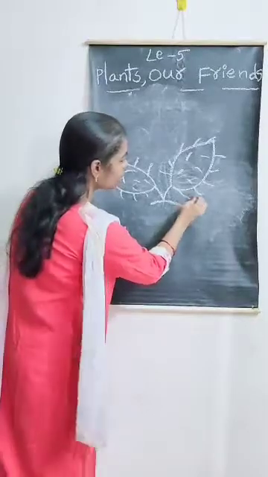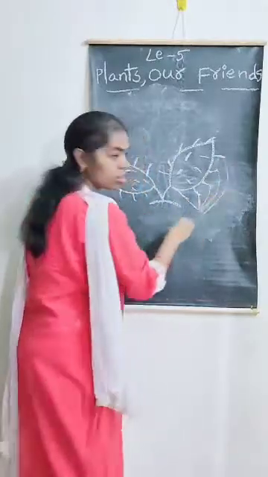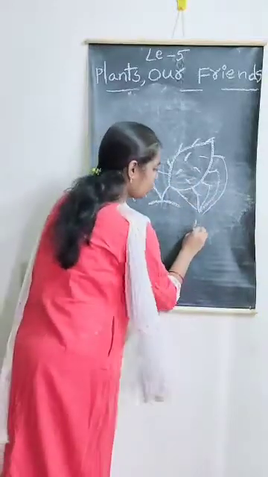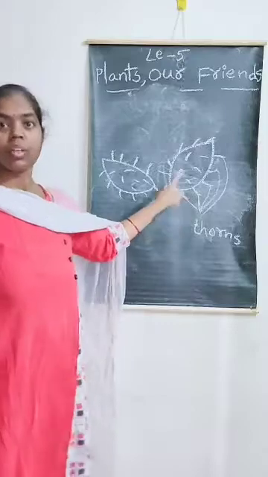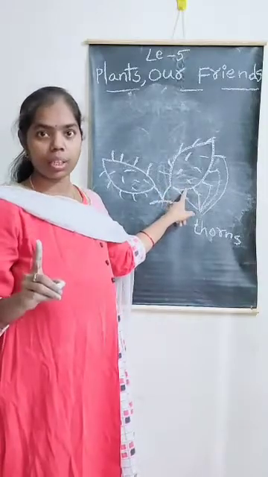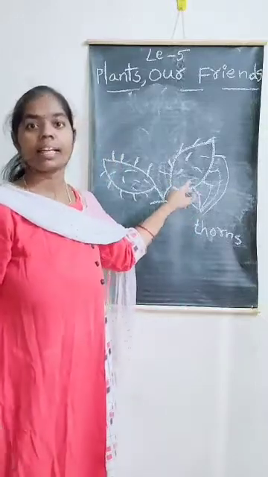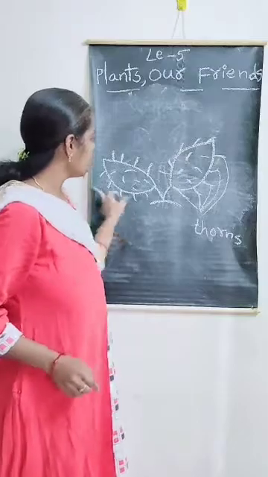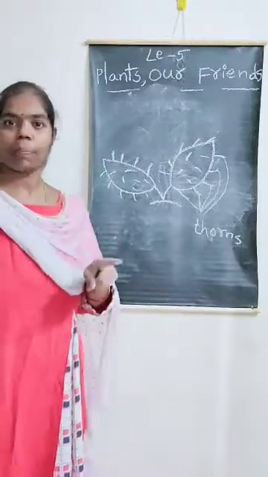What are these? Thorns. Sorry, not thorns, only cactus. Cactus grows in desert only. So this cactus is called a desert plant.